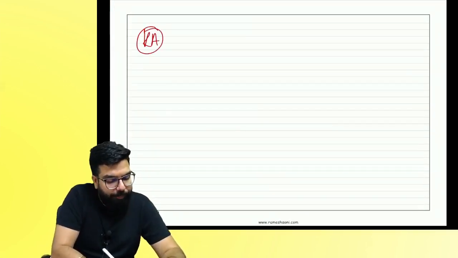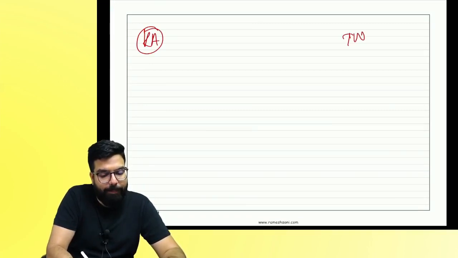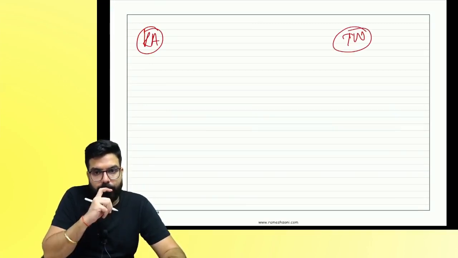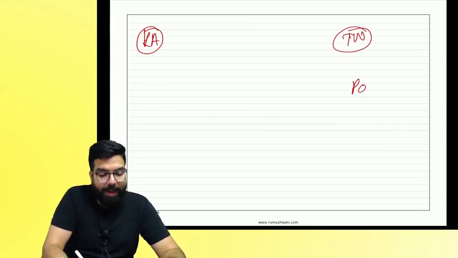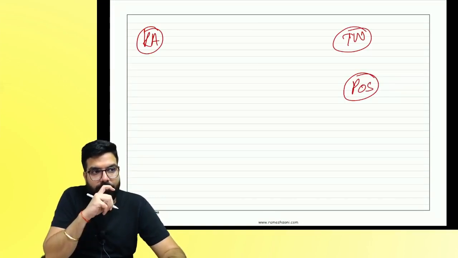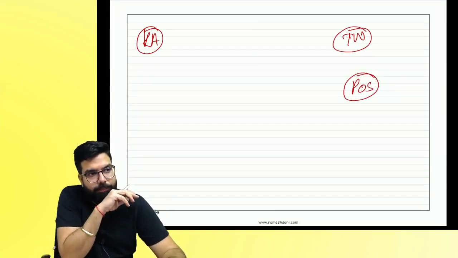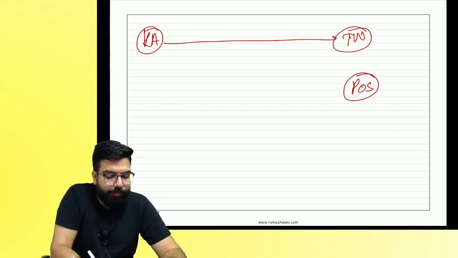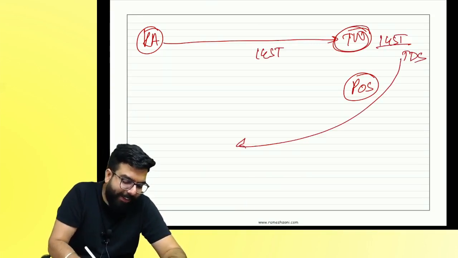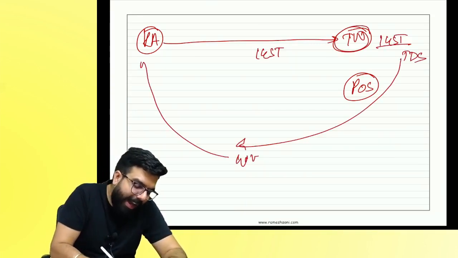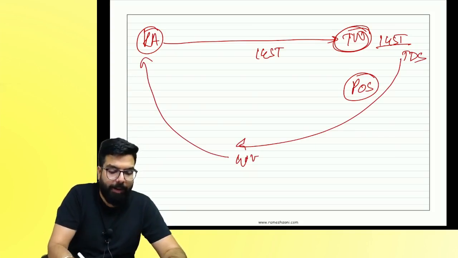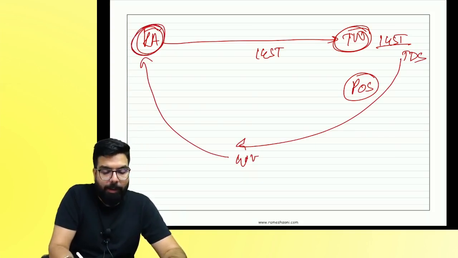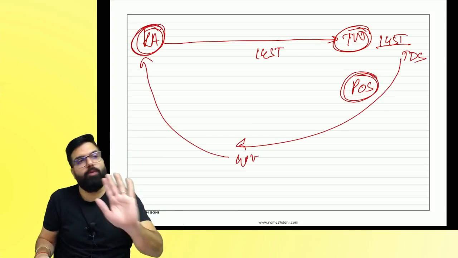I am in Karnataka. Recipient is in Tamil Nadu. Place of supply is in Tamil Nadu. Will TDS come? What will I charge? Will he deduct IGST TDS? Will he be able to pay IGST to the government? Will I get the credit? Yes. Remember, if the place of supply is in another state, TDS will come.